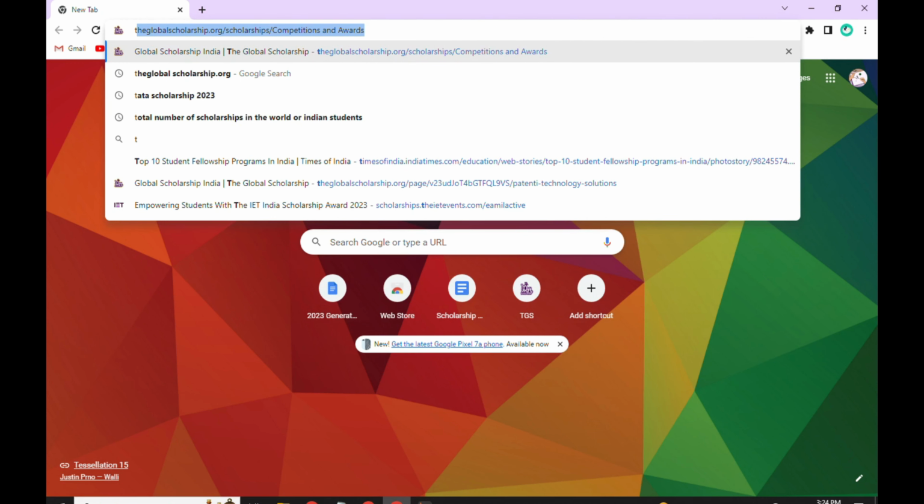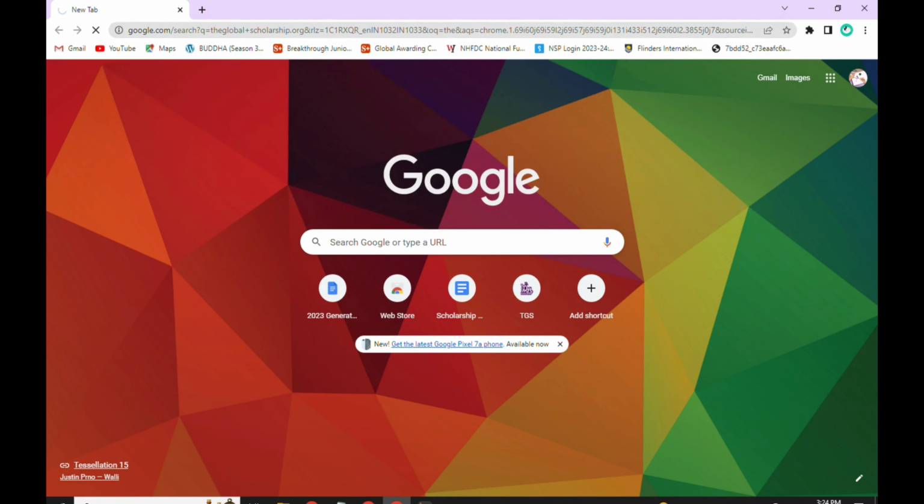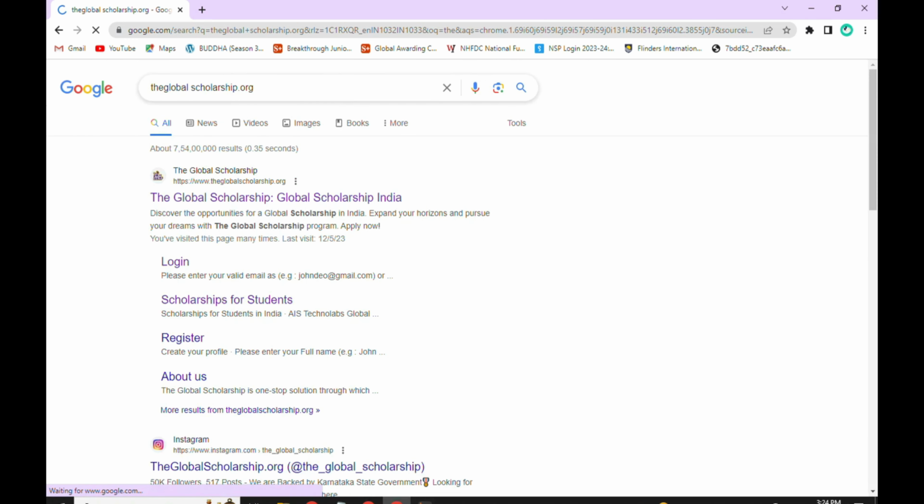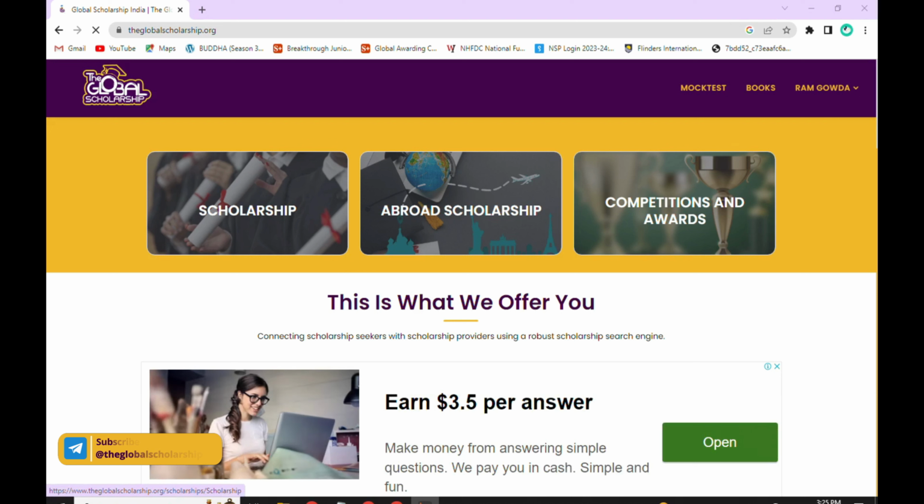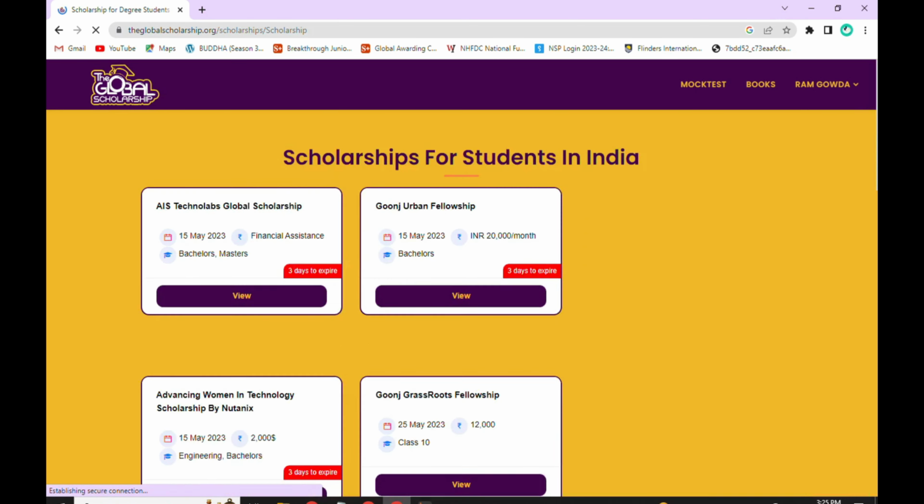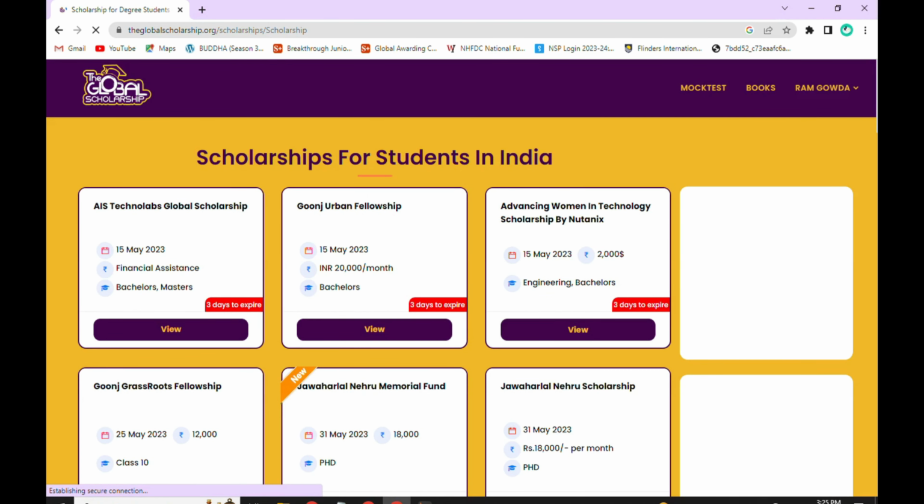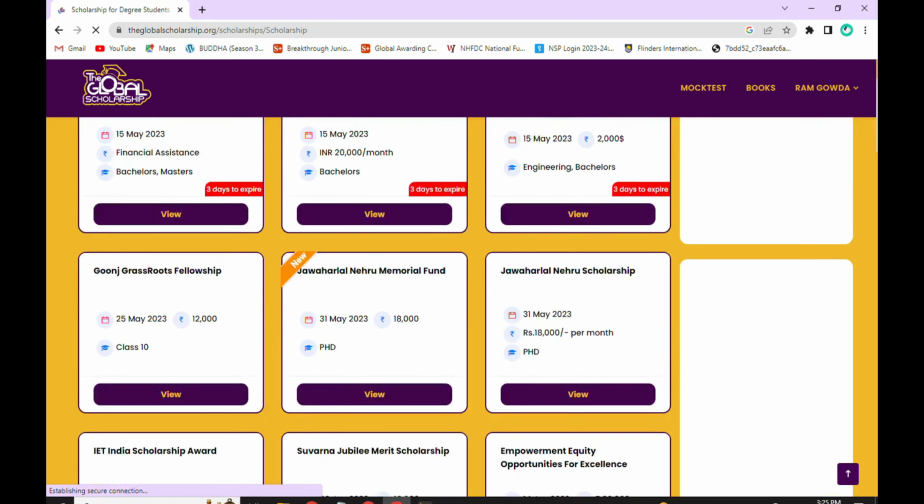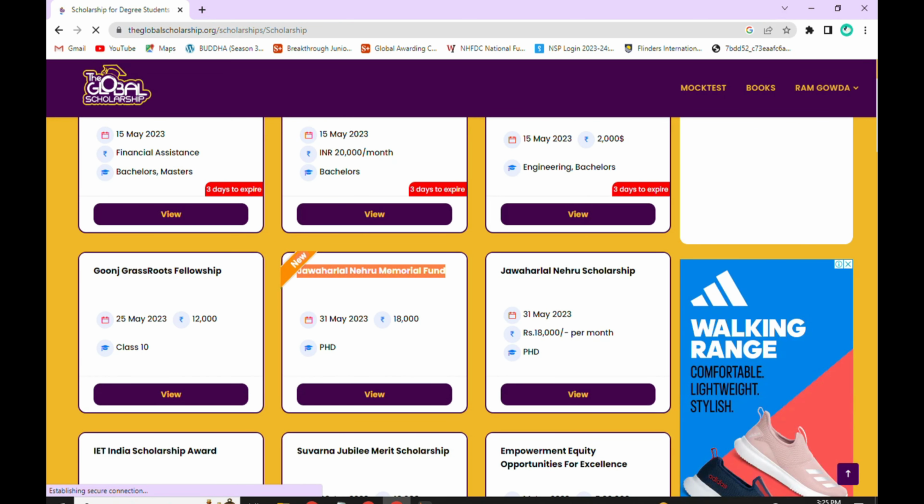Type theglobalscholarship.org in the Google page and click on the first link that appears on your screen. This will redirect you to our official website which has three broad categories, that is scholarship, abroad scholarship and competition and award. Now click on scholarship section. Here there are multiple scholarship to which you can apply according to your eligibility. Today let's move to scholarship for Jawaharlal Nehru Memorial Fund.